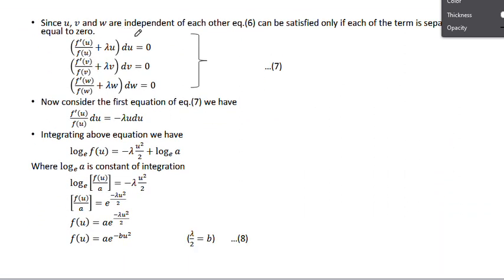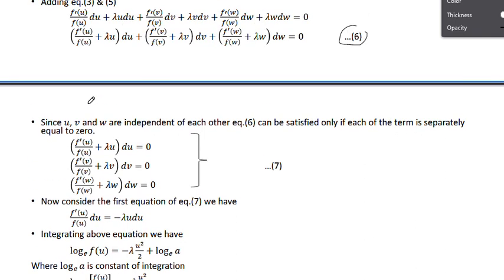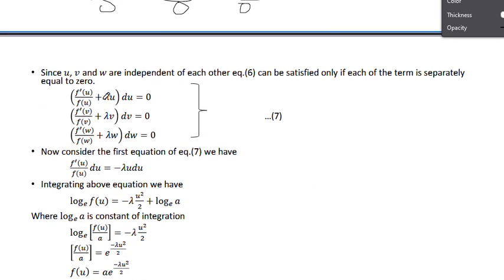Since u, v and w are independent of each other, equation 6 can be satisfied only if each of the terms is separately equal to 0. See here what he's saying. Their sum is always 0. So that means if we keep 0 here, 0 here, 0 here, and 0 here, then 0 plus 0 is 0 only, so this equation is satisfied. That means this must be 0, this must be 0, and this also must be 0. So their individual values are zeros like this. Let it be equation number 7.